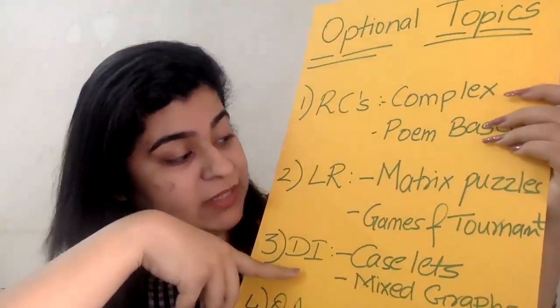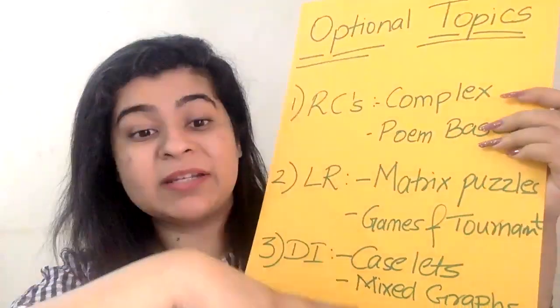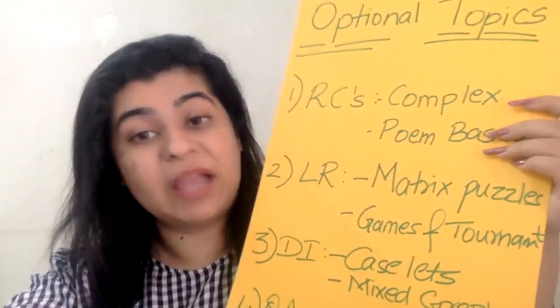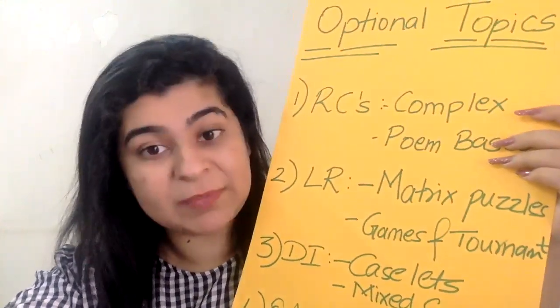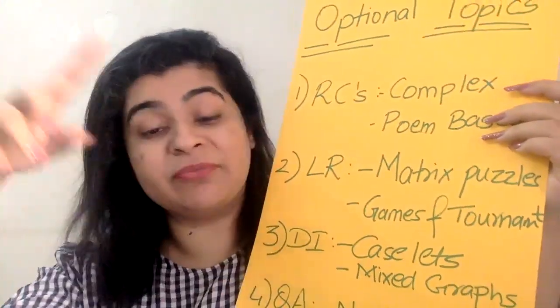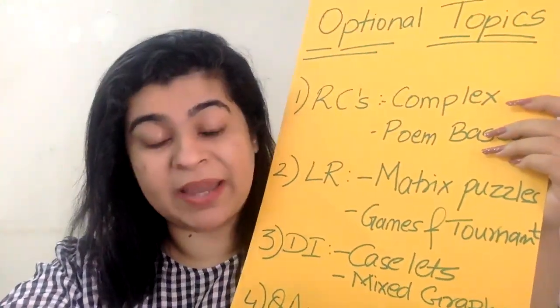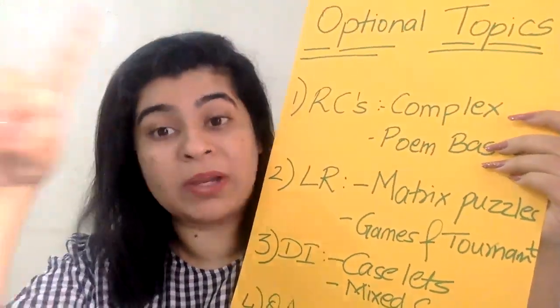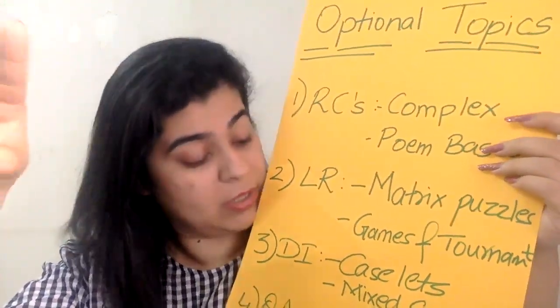We have data interpretation. When we talk about data interpretation, you have caselets, which is very typical in CAT, IIFT, ZAT, also comes sometimes in NMAT, should not be coming in your SNAP exam. Then you have mixed graphs, like 3-4 graphs combined, and a lot of questions coming on that again can be skipped because last year we had only one question of data interpretation, right?